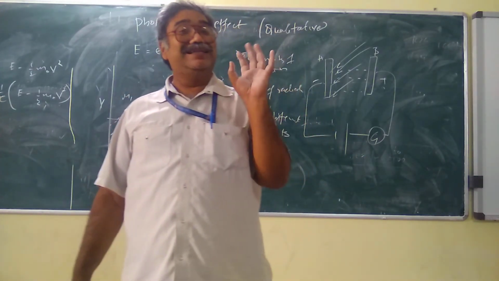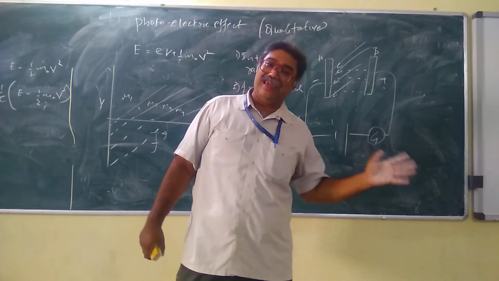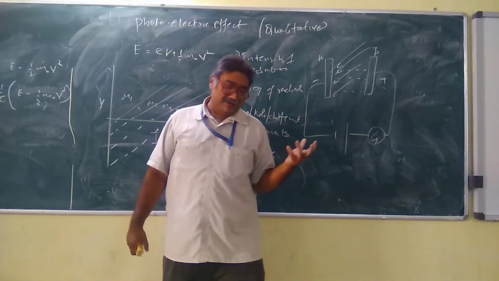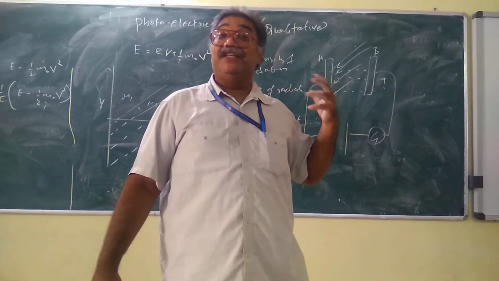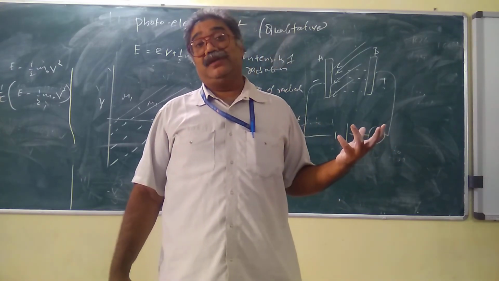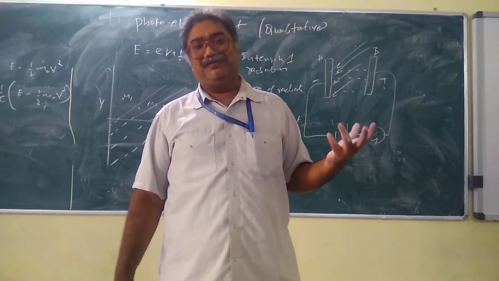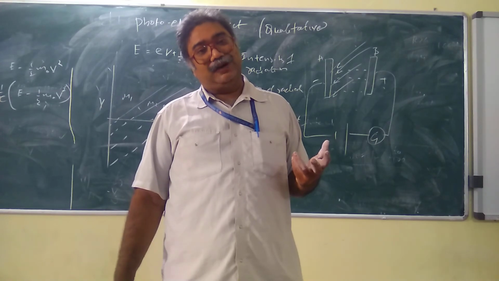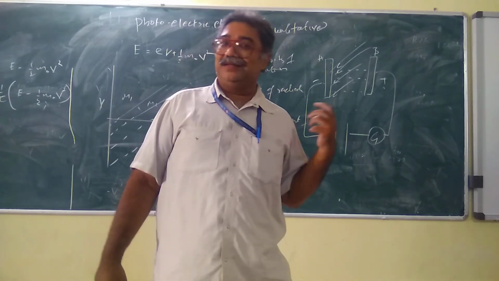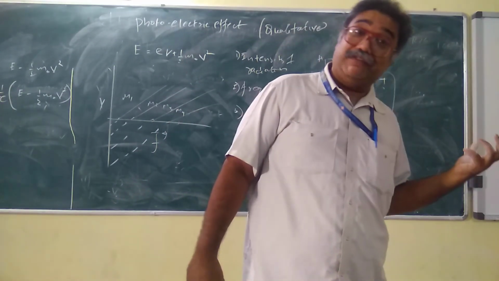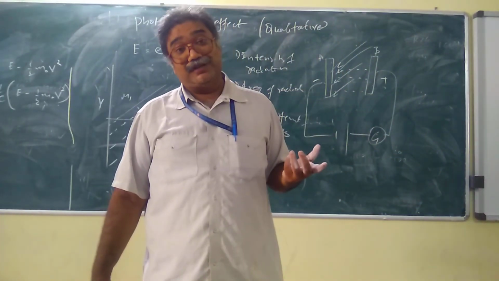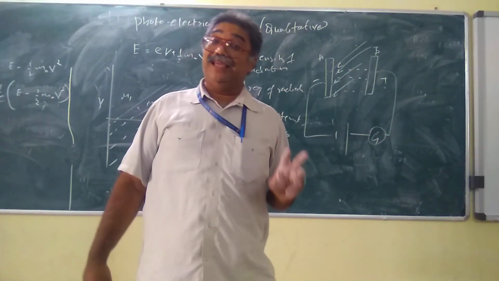The first experiment was the G.P. Thomson experiment, the son of the famous J.J. Thomson. J.J. Thomson gave the specific properties of the electron, specifically the particle properties of the electron, and his son said that the electron behaves like a wave. So the father said about the particle properties of the electron, and the son said about the wave properties of the electron, and both of them received the Nobel Prize for the same electron.